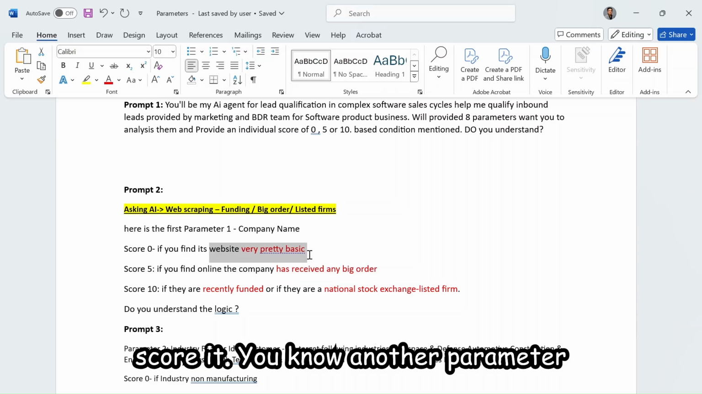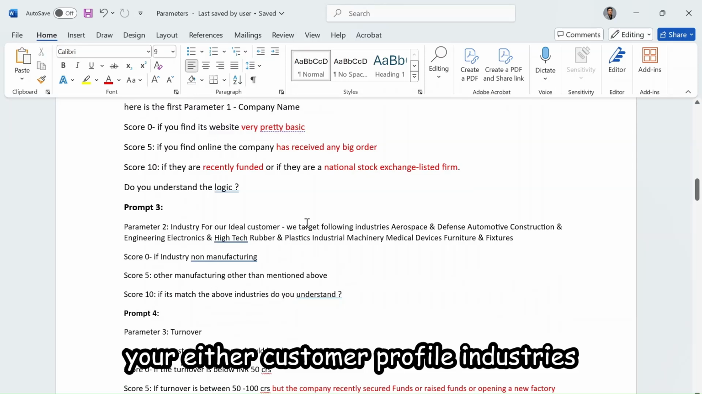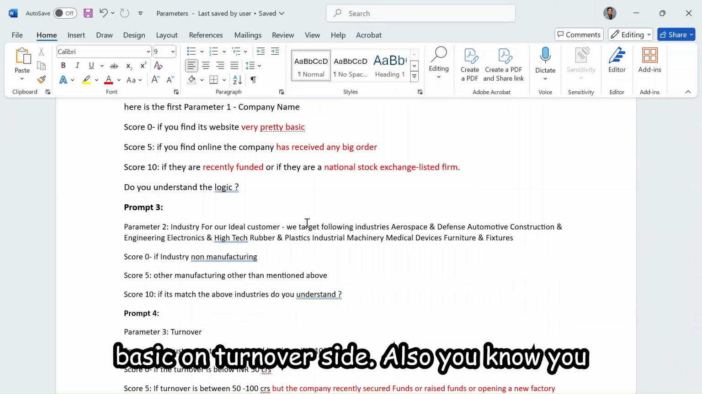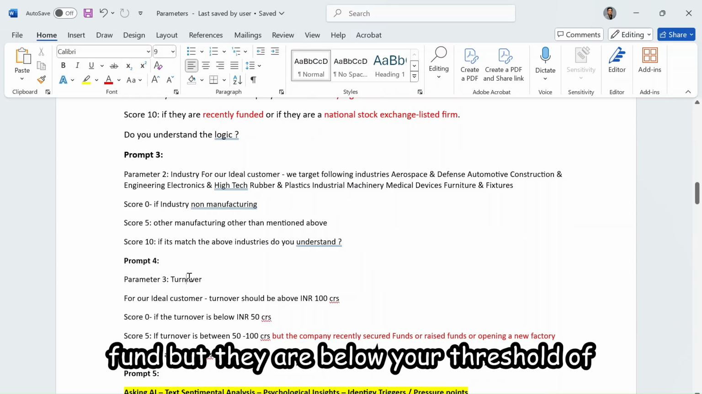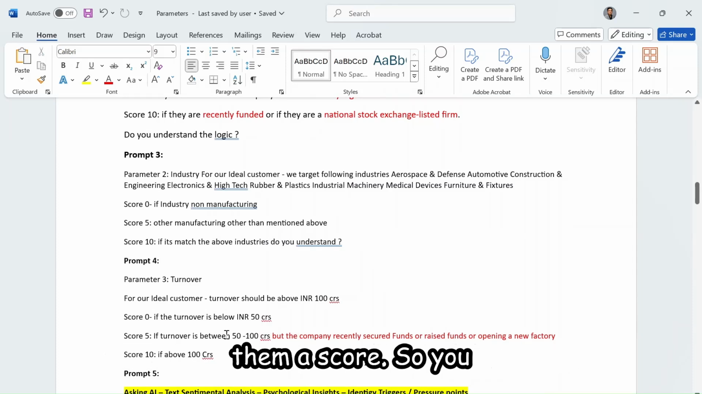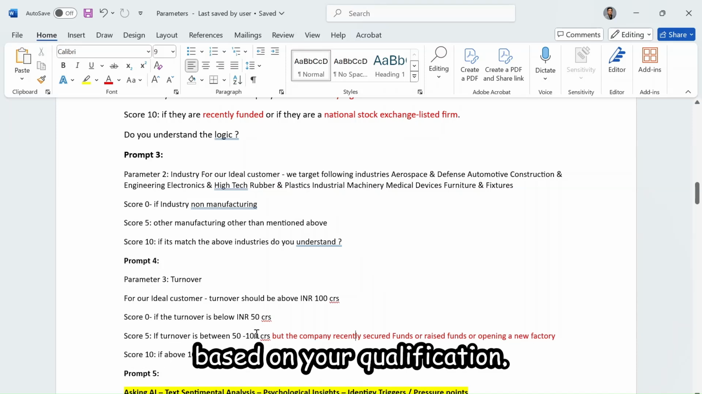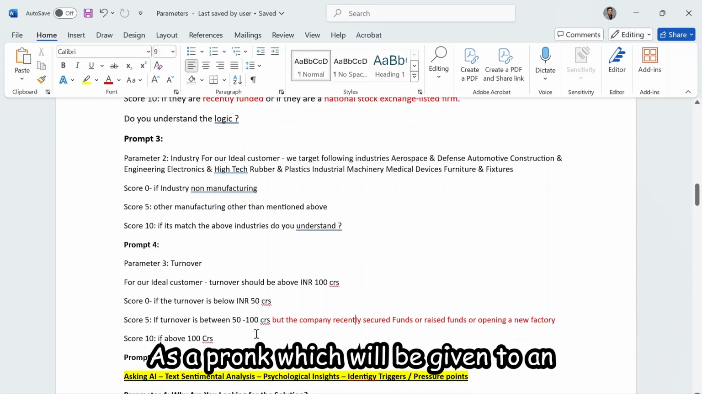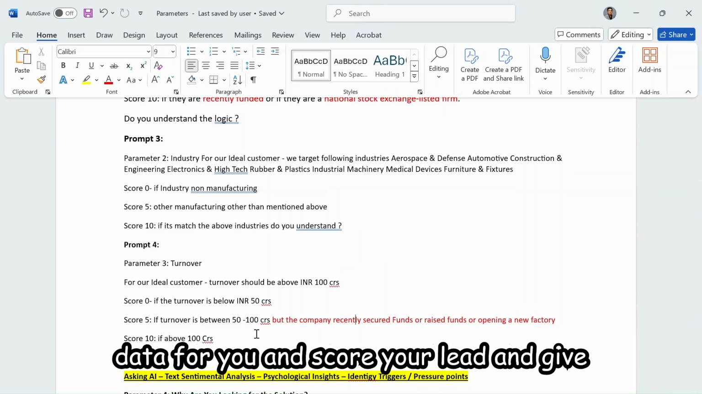Another parameter could be industries, right? You can tell your ideal customer profile industries, and you give a score. This is pretty basic. On the turnover side also, you can tell if they've recently sourced a fund, but they are below your threshold of qualification, you still want to give them a score, right? So you can have various parameters, conditions based on your qualification as a prompt, which will be given to an AI agent, and then it will review, get the data for you and score your lead and give you analysis about it.